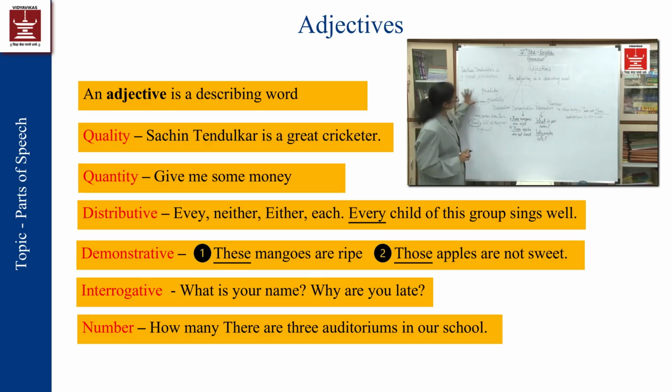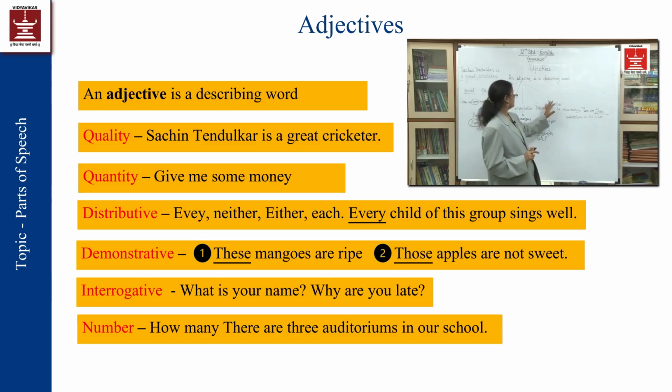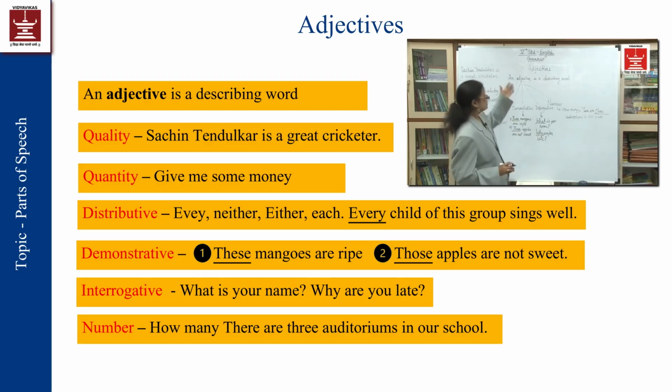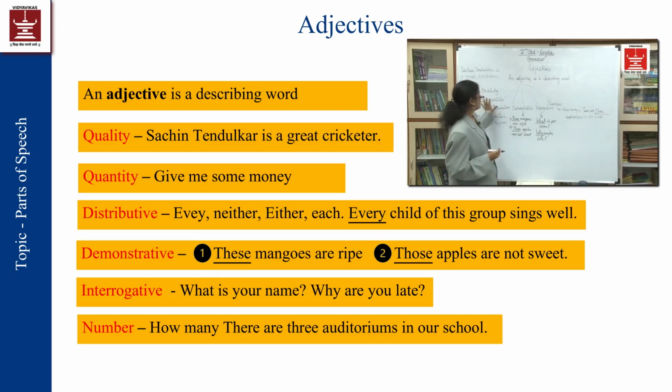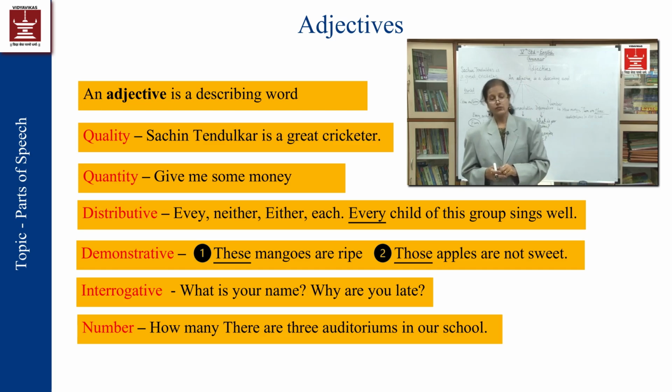In this way we have seen all kinds of adjectives: adjective of quality, adjective of quantity, distributive adjective, demonstrative adjective, interrogative adjective, and adjective of number. In this way there are 6 types of adjectives. As we have seen earlier, there are 6 types of pronouns as well, so like that we can count these adjectives as 6.